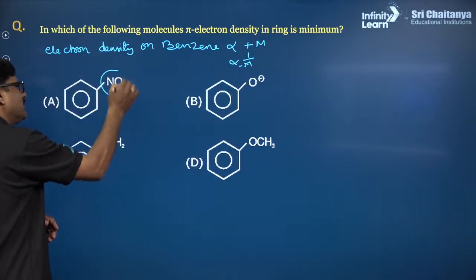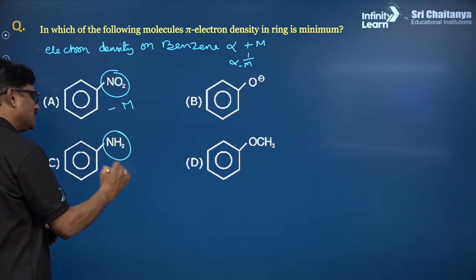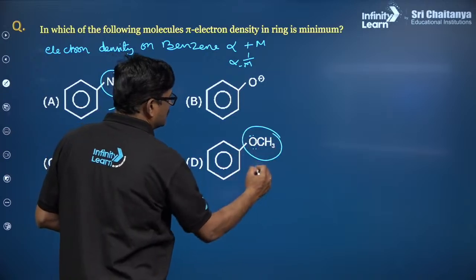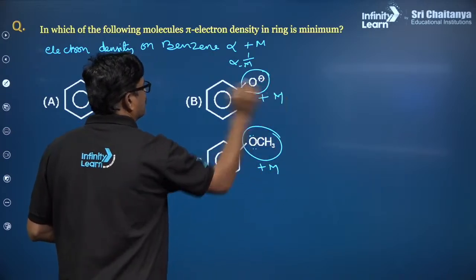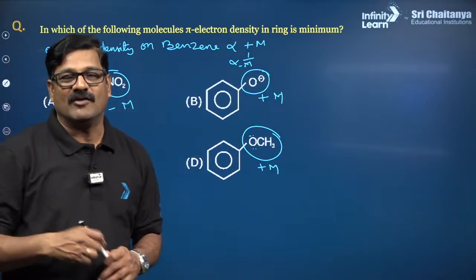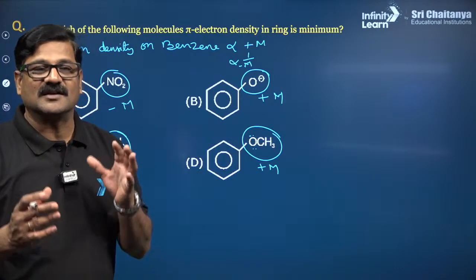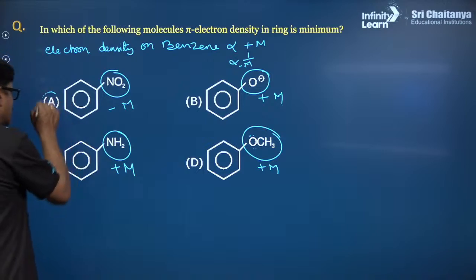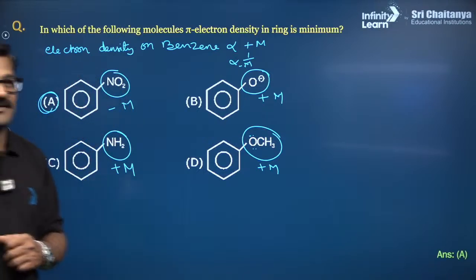Here it is going to be a negative mesomeric effect, and here a positive mesomeric effect, and it is going to be a strong positive mesomeric effect. Where a negative mesomeric effect comes, the ring gets deactivated and the electron density will be minimum. So my answer for this question, minimum, is option A.